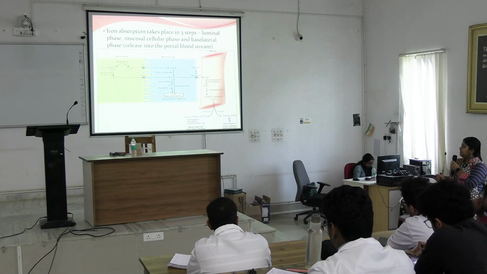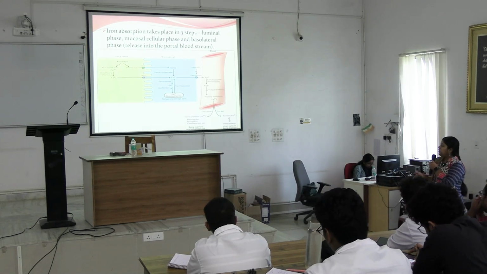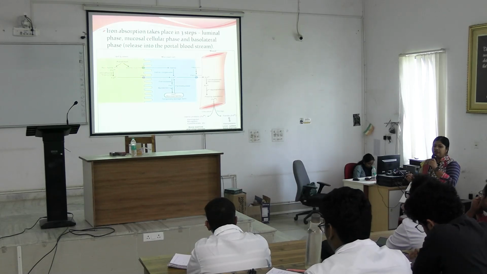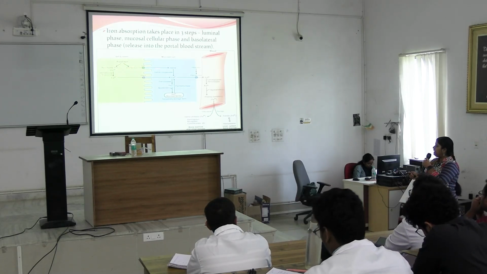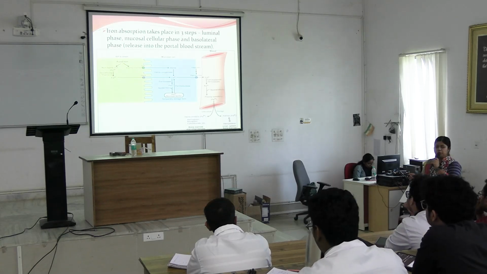So look at this lumen part. Iron from food, it may be of non-heme type or heme type. If it is heme type, it will be absorbed thoroughly by heme transporter.